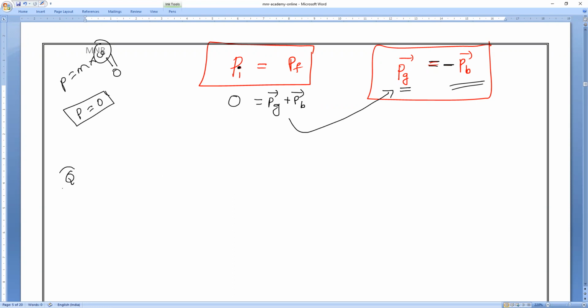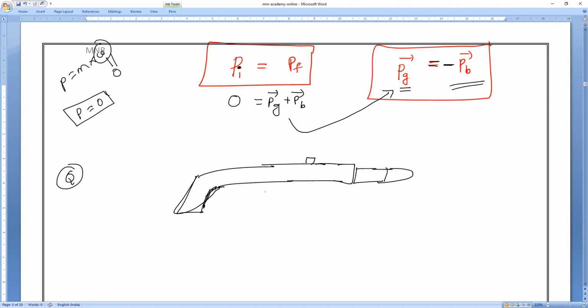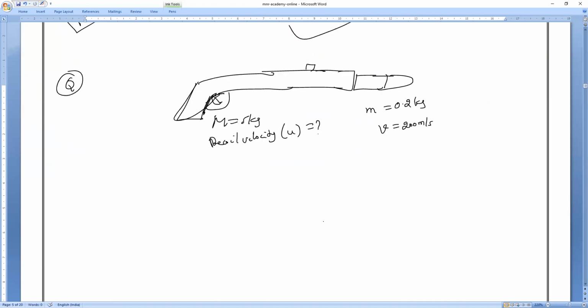Now let us solve a question. For example, there is a gun, and a bullet is fired from the gun. The mass of the gun is 5 kg. The mass of the bullet is 0.2 kg. The velocity of the bullet is 200 meters per second. We are asked for the recoil velocity U of the gun. So what is the answer, everyone?